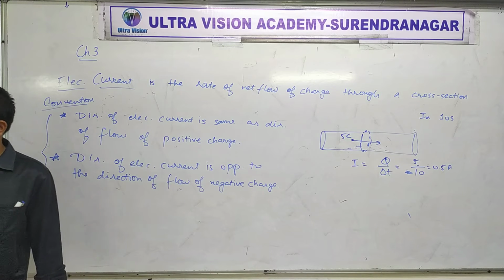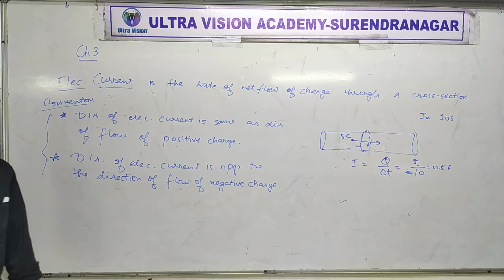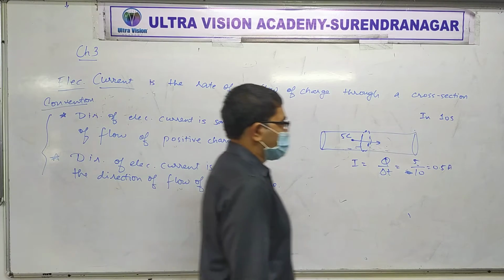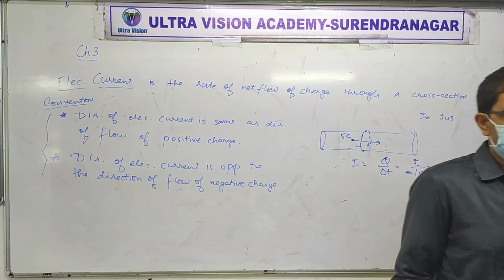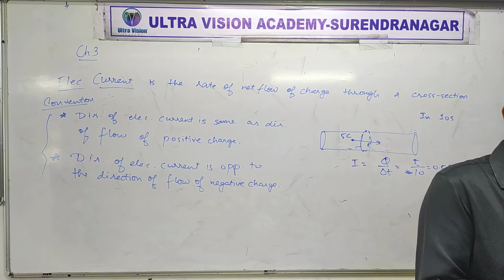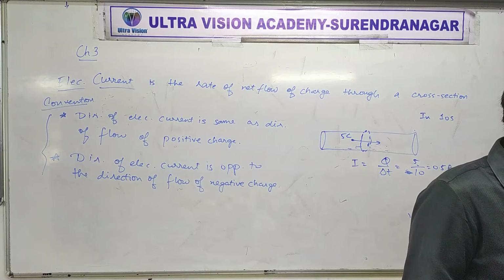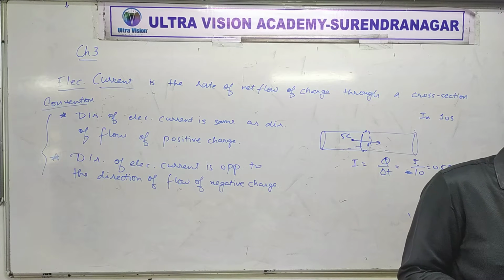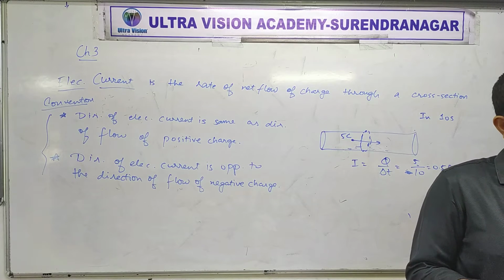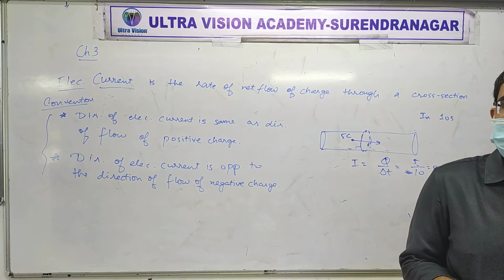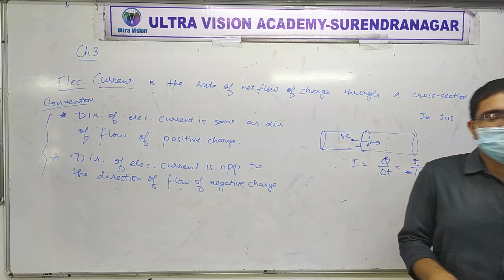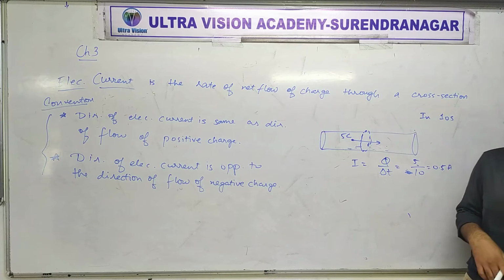Is that okay? Earlier, people didn't realize that negative charges are moving. They thought positive charges move. And if positive charge flow happens, that was considered as the direction of current. Okay? Later it was found that positive charge doesn't move at all, only negative moves. Clear? Right? So it was known later, but then nobody bothered to change it.